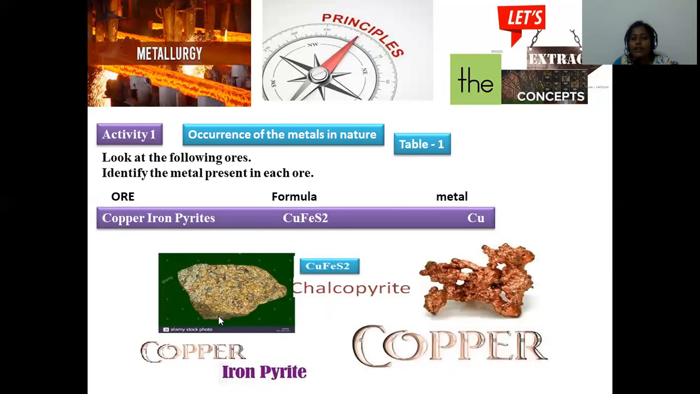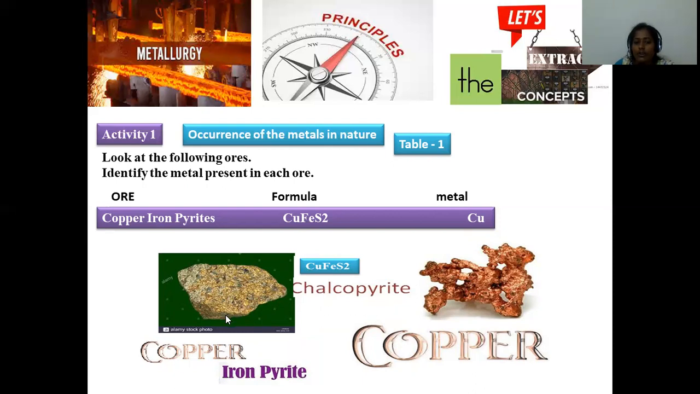And this is about copper. Copper is extracted from copper iron pyrites. It is a blend of two metals: one is copper, the second is iron. So it is composed of copper iron disulfide. CuFeS2 is the chemical formula of copper iron pyrite, which is chemically denoted as chalcopyrite. So here copper iron pyrite is called chalcopyrite.